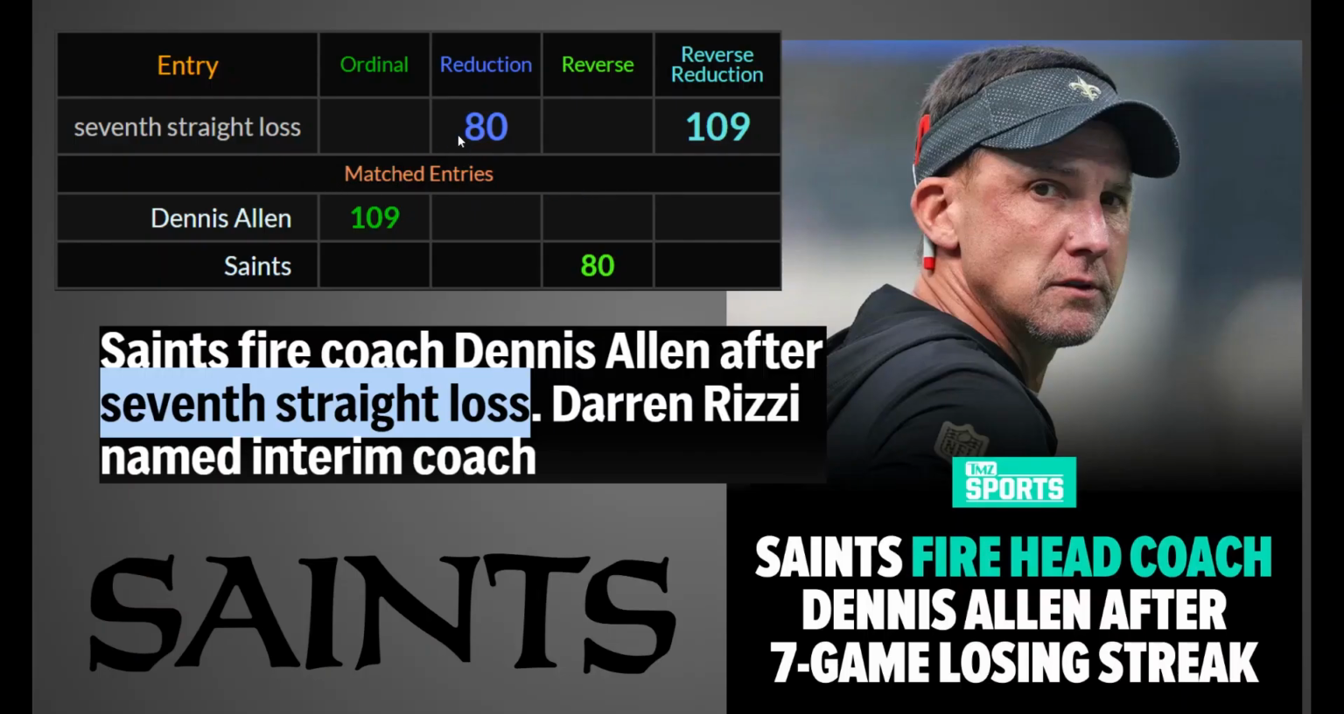And even when I just put seventh straight loss, it's right in the title of the Associated Press story here. Seventh straight loss equals 80 like Saints. All right. And 109 like Dennis Allen. Look at this. That is absolutely undeniable. And you see all four ciphers being utilized there, y'all. Even 7S, Saints, S.